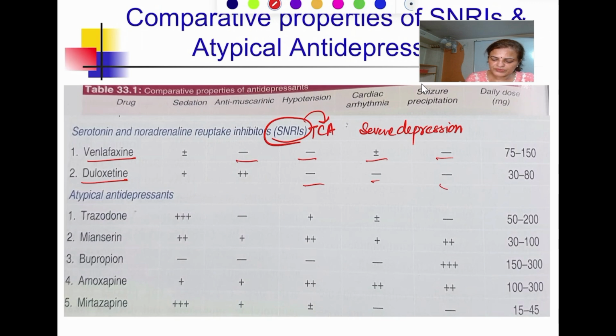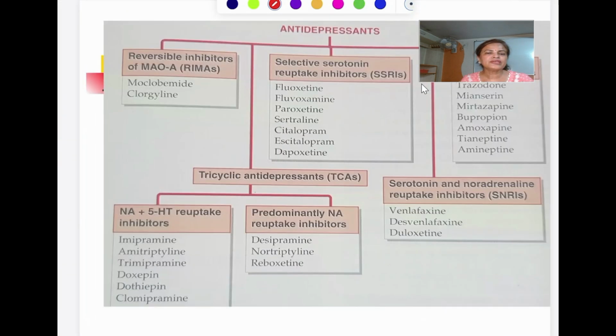So that's all about today's video. So in today's video I have discussed reuptake inhibitors. Mainly it is a non-selective one. ठीक है, मैंने ये वाला आपका पकड़ा है non-selective one. That means which is going to increase both the level of 5-HT and norepinephrine. So it is TCA and SNRI.